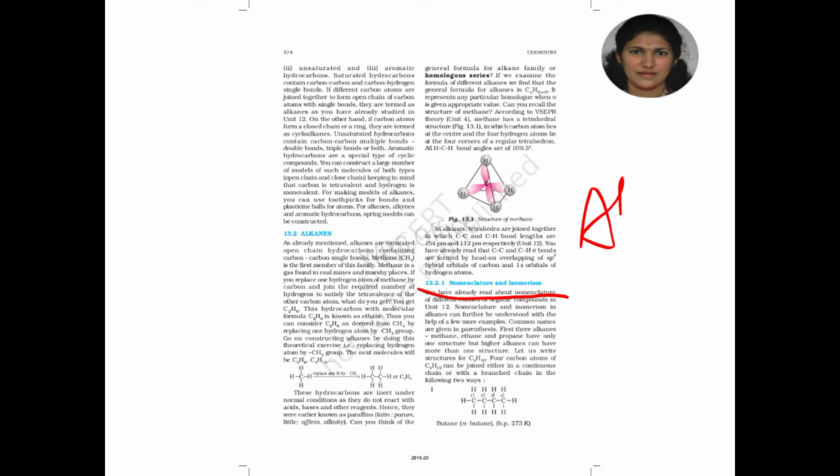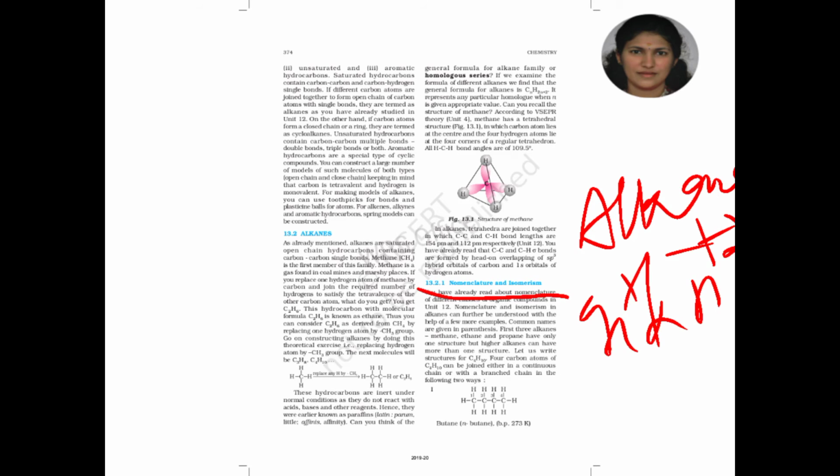The general formula of alkanes is CnH2n+2. After that, we can write names according to the carbon numbers.